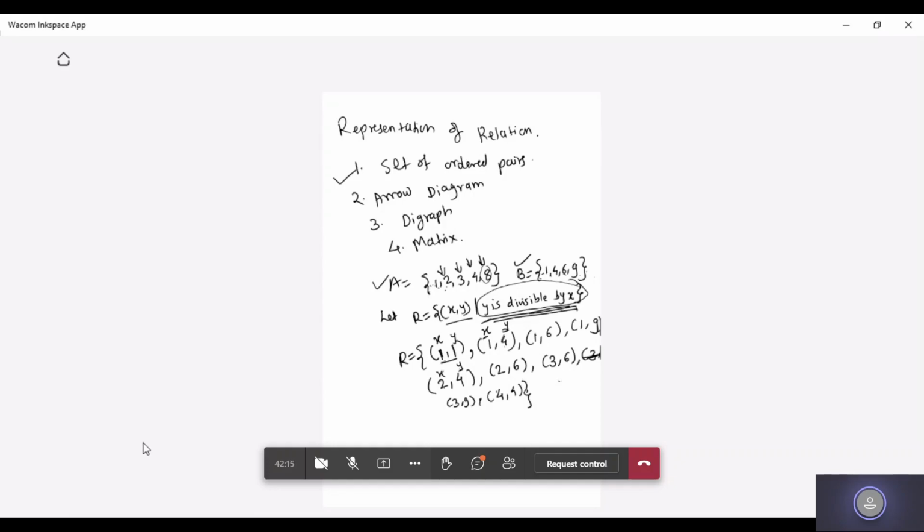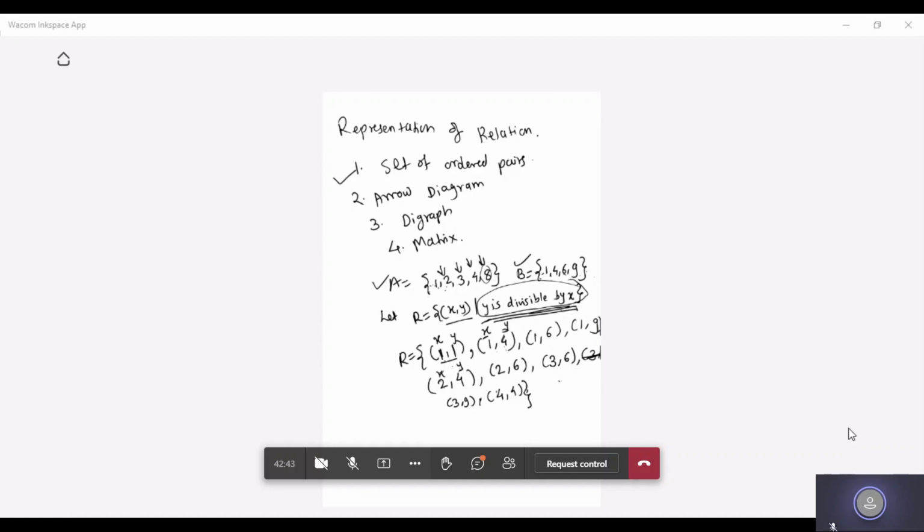Now we have got the relation: 1 1, 1 4, 1 6, 1 9, 2 4, 2 6, 3 6, 3 9 and 4 4. I hope you have understood how we have got the relation. Everyone is clear? Just put it in the chat box. Yes or no? Everyone is clear how we have got the relation? Any doubt in this?